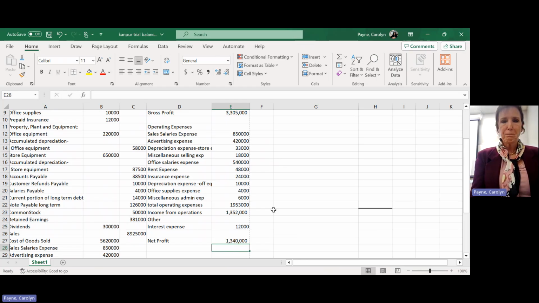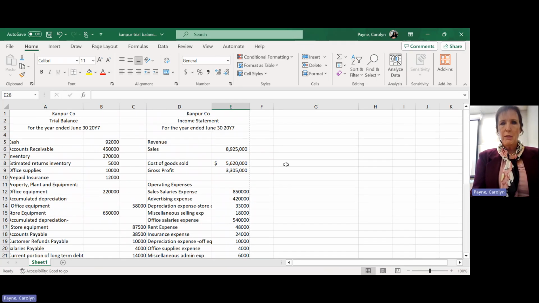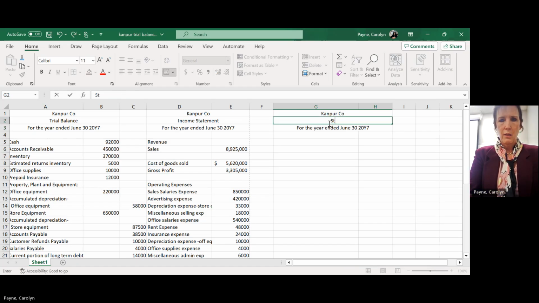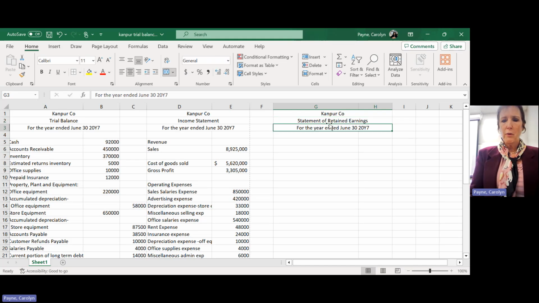What do we do next? Statement of retained earnings. Okay, so I'm going to copy this guy, Control C, Control V, just copy that whole thing over there. And I'm going to change this to the statement of retained earnings. What's the formula for retained earnings?